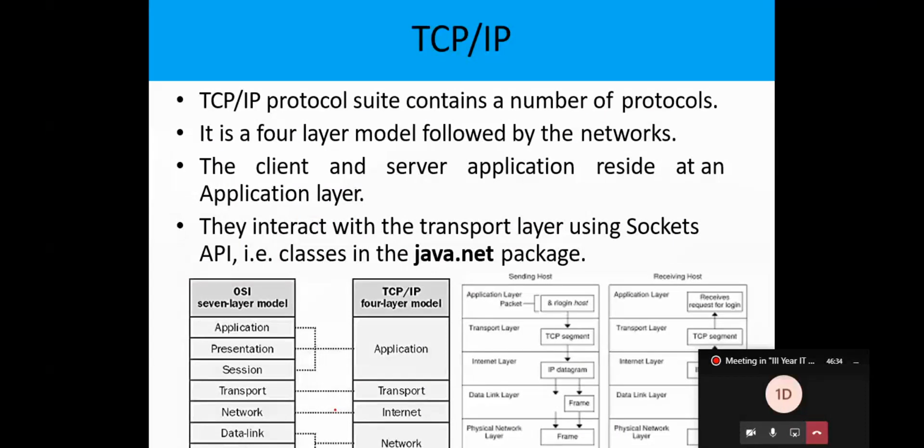The most popular protocol suites available in the market are OSI, Open Systems Interconnection, and the TCP/IP protocol suite. OSI has 7 layers, PDNTSPA: physical layer, data link layer, network layer, transport layer, session layer, presentation layer, and application layer.